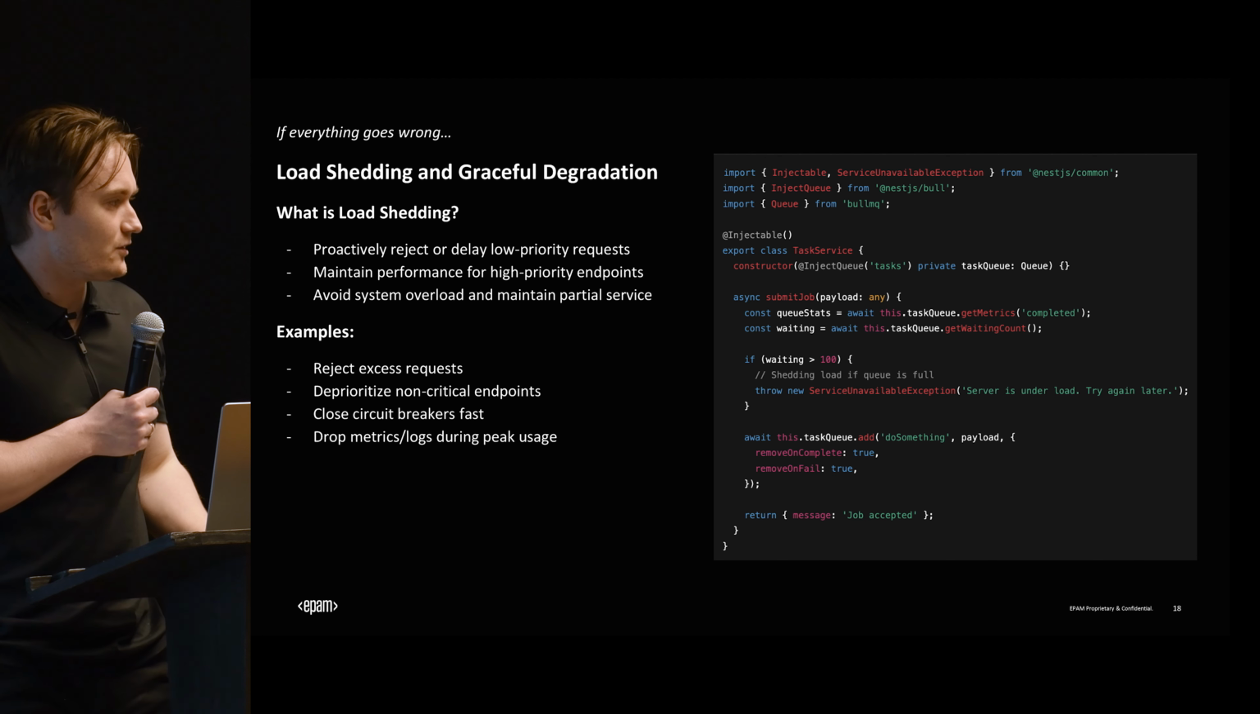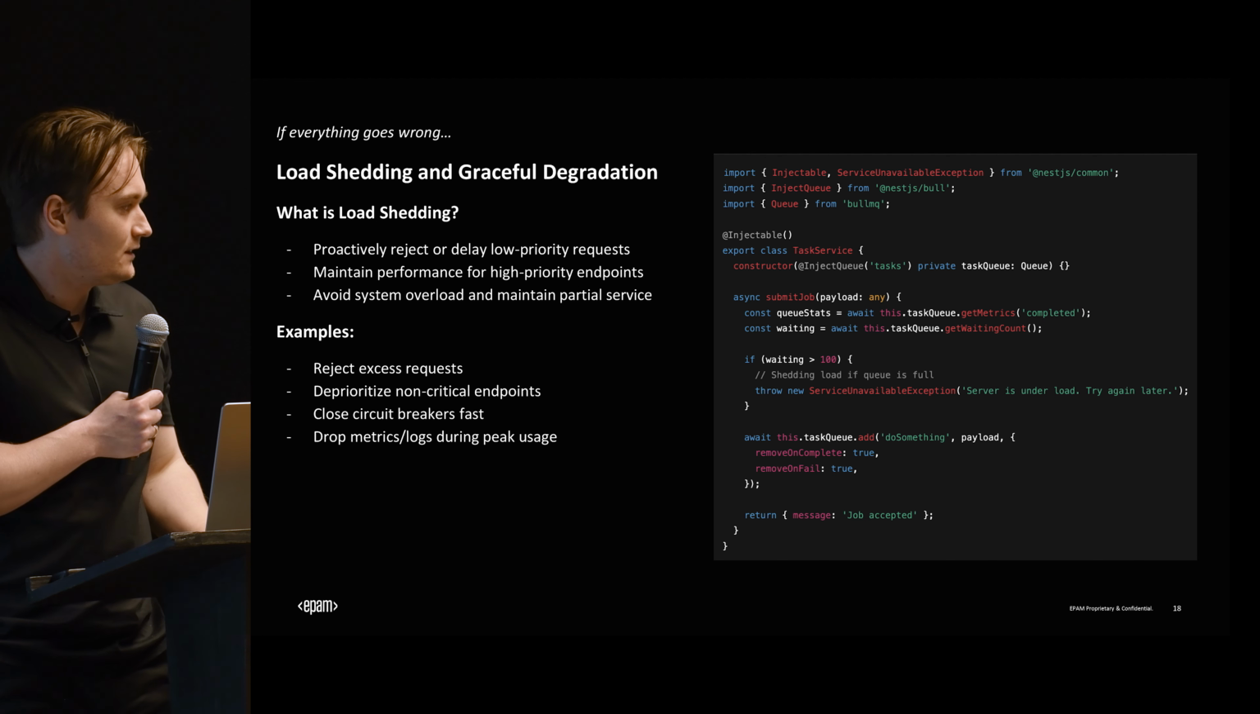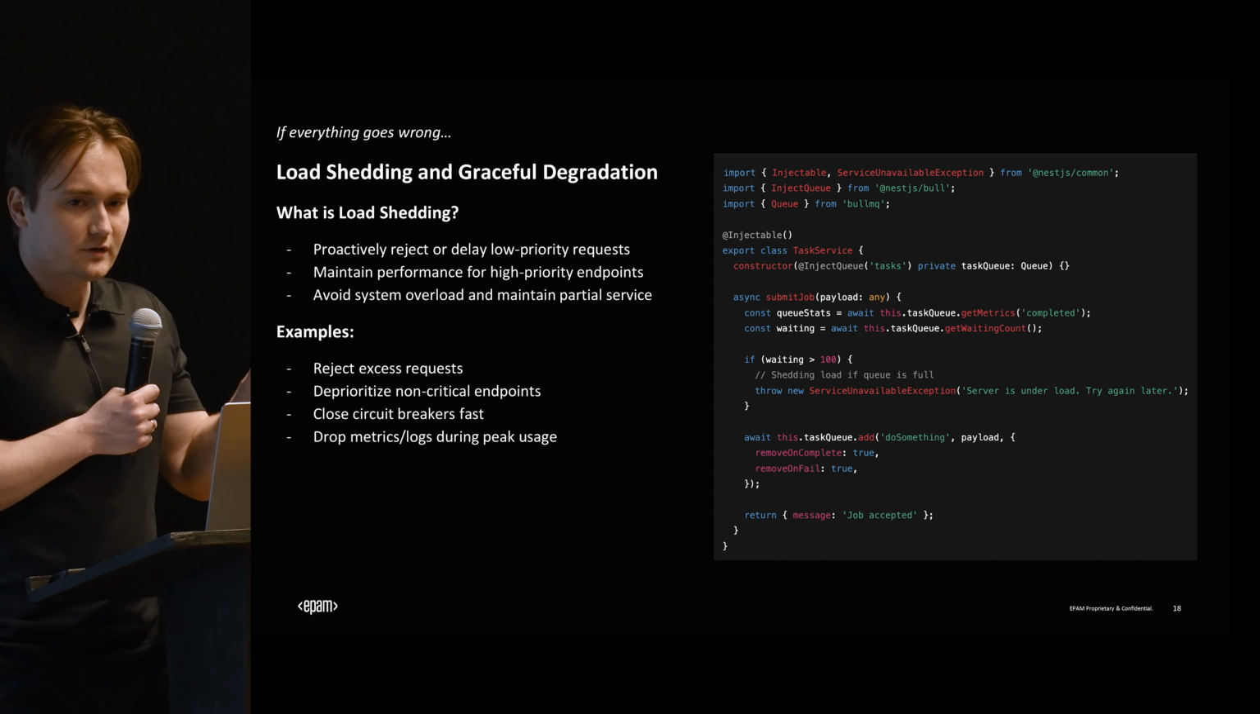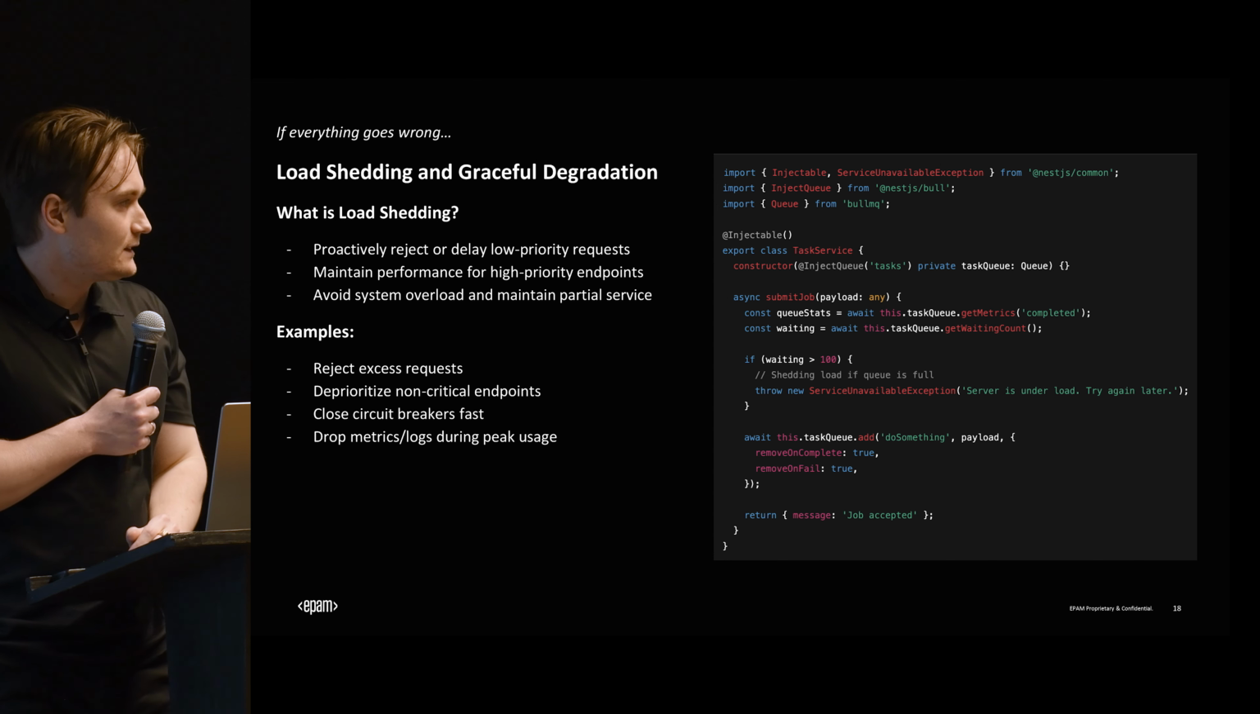This is kind of the first thing that goes. All these cron jobs are usually pretty heavy. All the metrics, all the logs, we drop them. And then we kind of get to the other stuff where we deprioritize the critical endpoints.